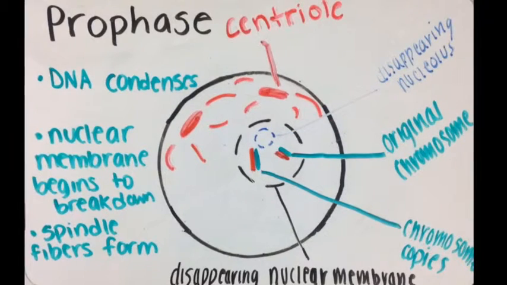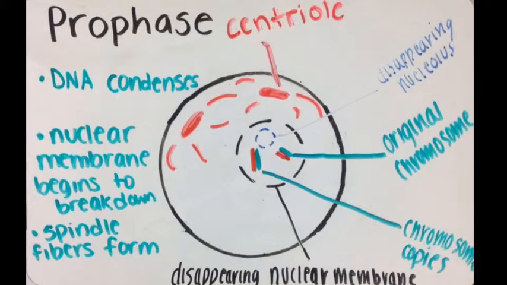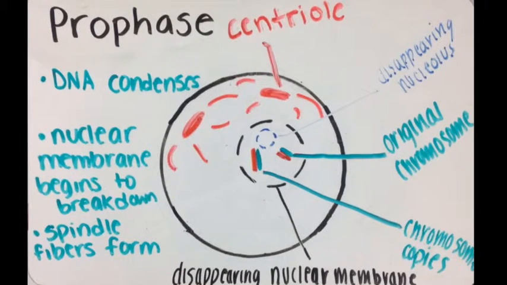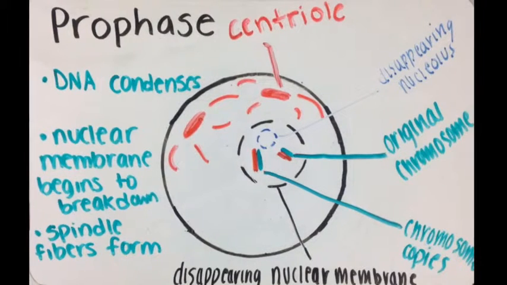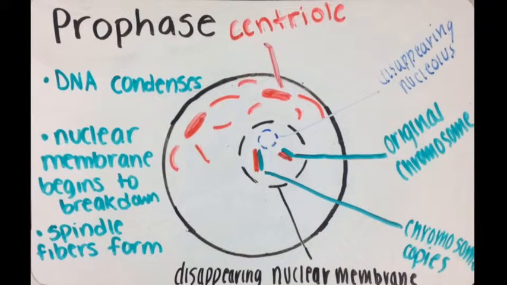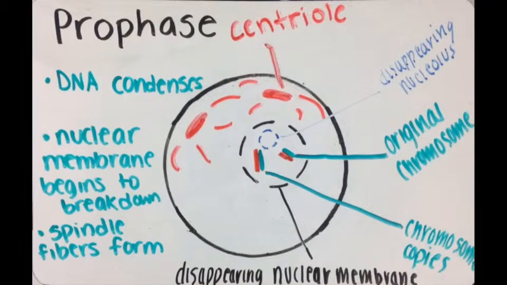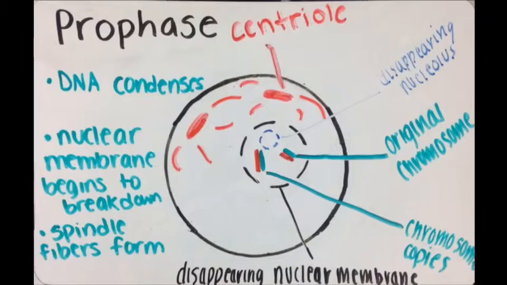Prophase. Prophase can be split up into early and late prophase. During early prophase, the DNA begins to condense into chromosomes. The nuclear membrane begins to break down and centrosome structures move to opposite ends of the nucleus. Also, spindle fibers begin to form in the centrosome. During late prophase, DNA fully condenses, the nuclear membrane disappears, and each chromosome attaches to 2 spindle fibers, one on each side.